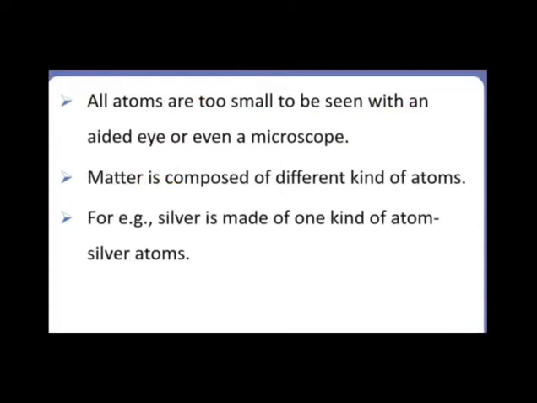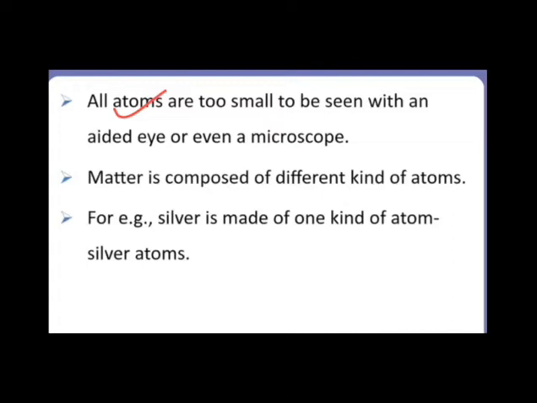And this matter is composed of tiny particles known as atoms. Atoms are too small to be seen with the naked eye, and we can see them only by using a microscope.